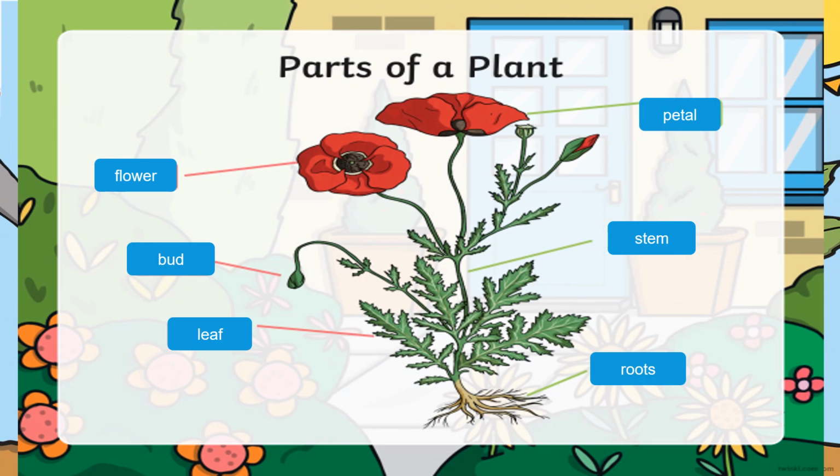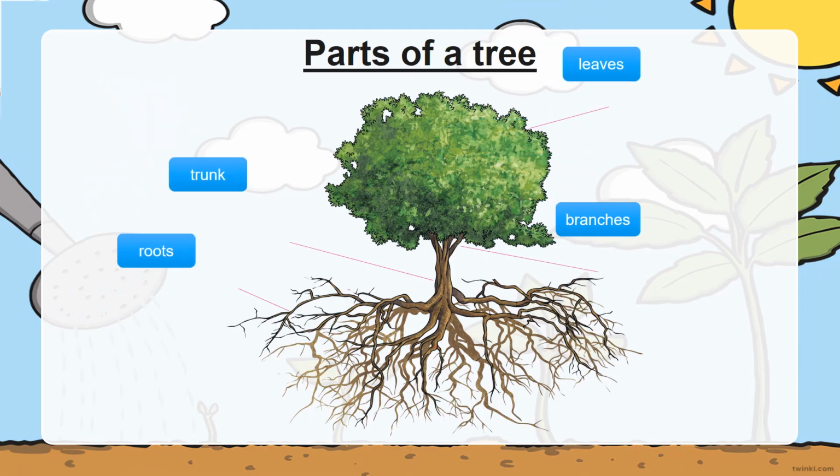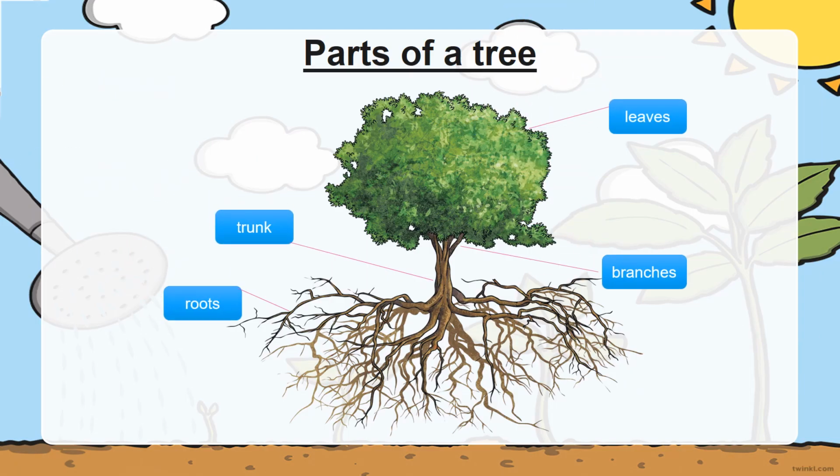Now here we have parts of a plant. Let's recall together. Roots, stem, leaf, bud, flower, and petal. These are all parts of a plant. Here we have parts of a tree: roots, trunk, branches, and leaves.